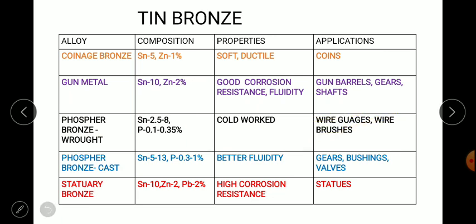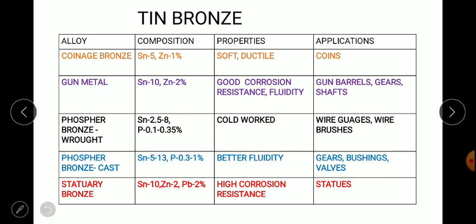Next we have phosphor bronze as cast type. In the cast type, tin is about 5 to 13%, whereas phosphor is about 0.3 to 1%. Due to that, it has very good fluidity. That's why in cast components we can manufacture gears, bushings, walls, etc. Very good application. Somewhat it is costlier also. That is phosphor bronze, cast type.